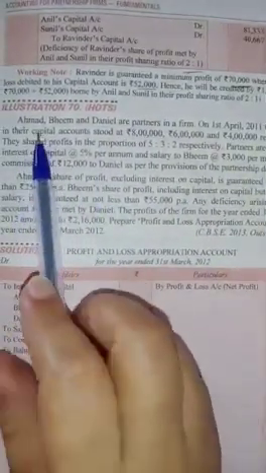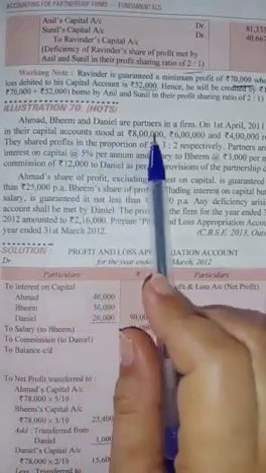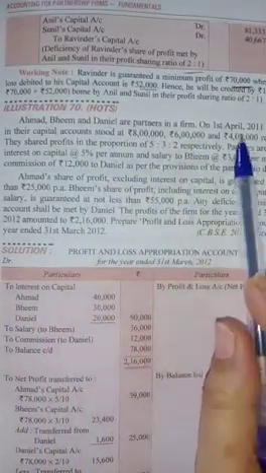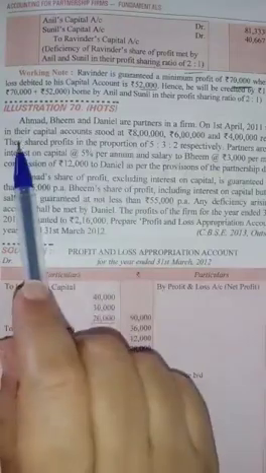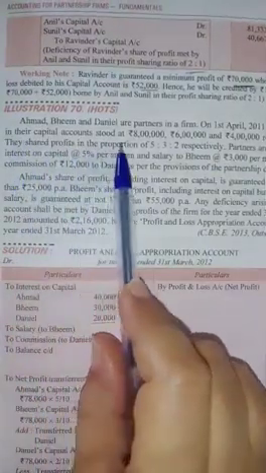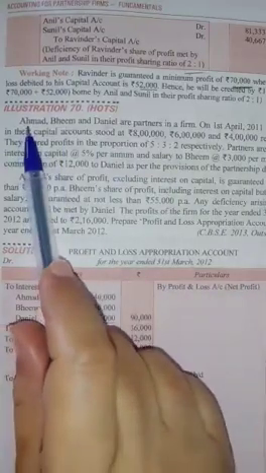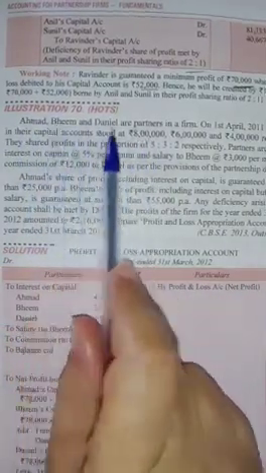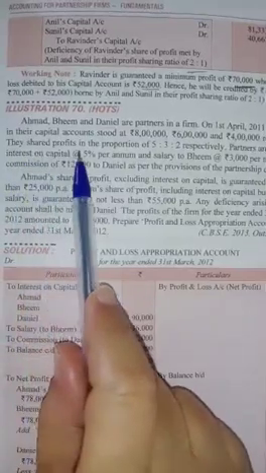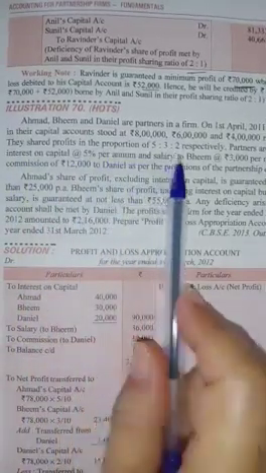Have a look. Ahmed, Bheem and Daniel are partners in a firm. On 1st April 2011, the balance in their capital accounts stood at 8 lakh, 6 lakh and 4 lakh respectively. Means Ahmed's capital was 8 lakh, Bheem's capital was 6 lakh and Daniel's capital was 4 lakh. They shared profits in the proportion 5:3:2 respectively.